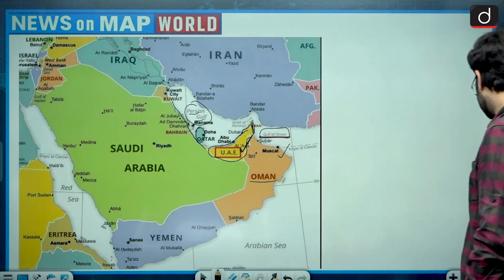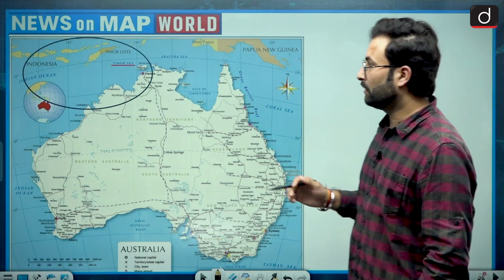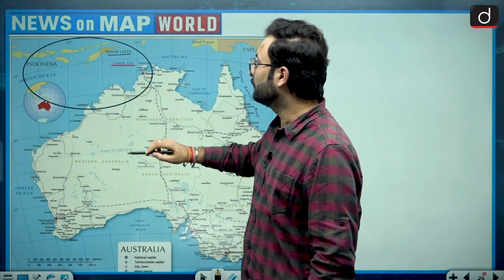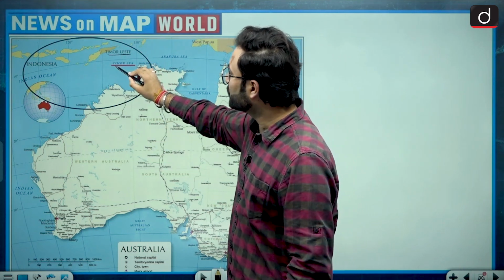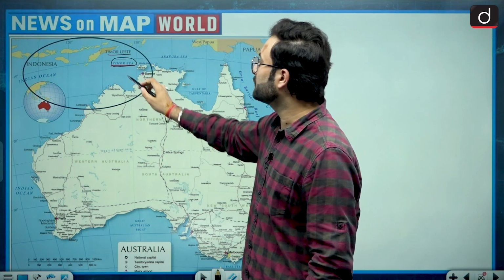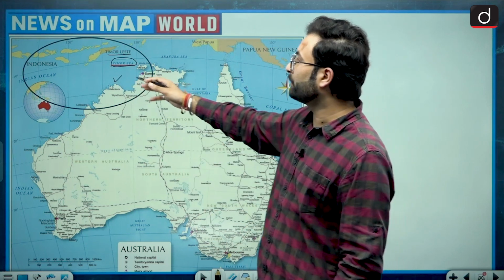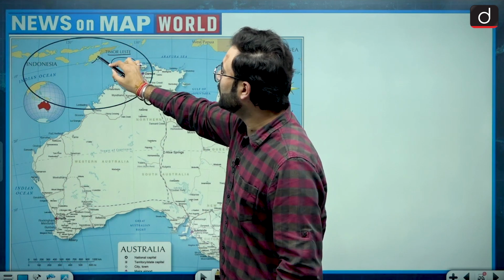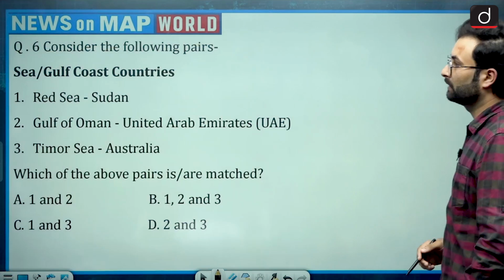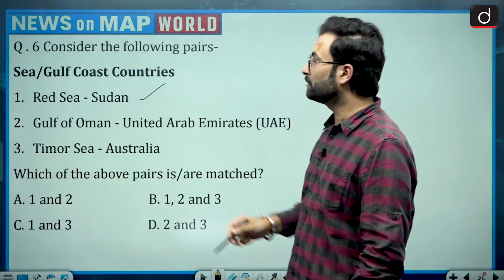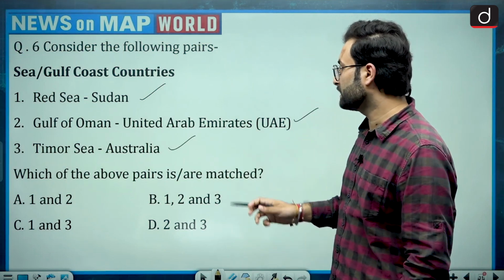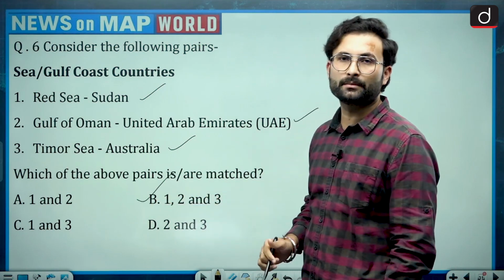Let's see the third area of interest, the Timor Sea. There is this Timor state, and in the southern part of this area is the Timor Sea. This is mainland Australia, so we can say it has a boundary with Australia, as well as some part of Indonesia and Timor Island or Timor-Leste. So the Red Sea has a boundary with Sudan, the Gulf of Oman has a boundary with the UAE, and the Timor Sea has a boundary with Australia. All 1, 2 and 3 are matched, so option B would be the right answer.